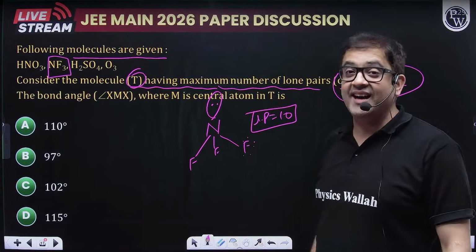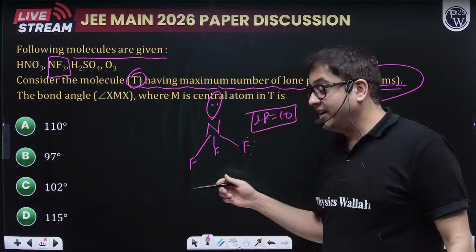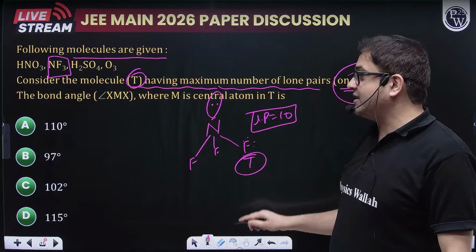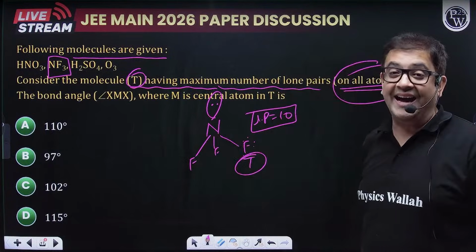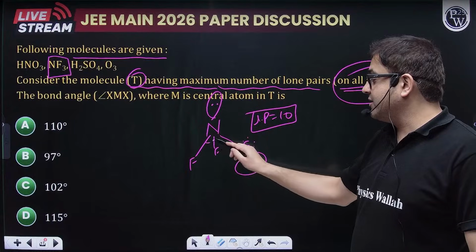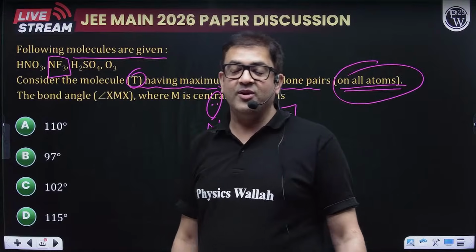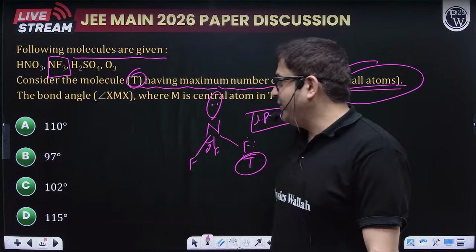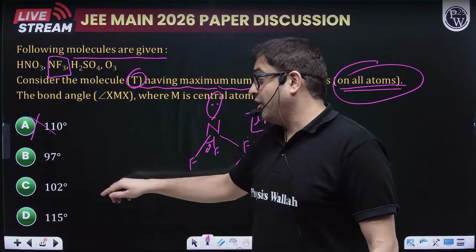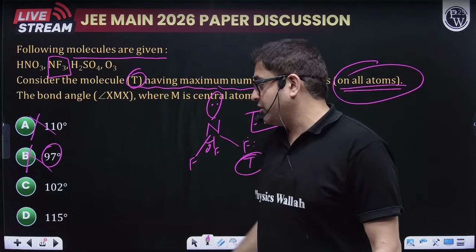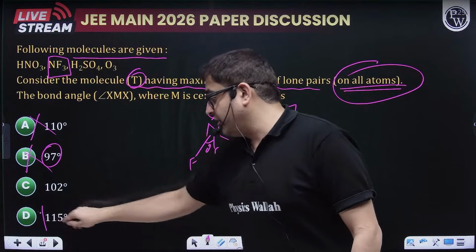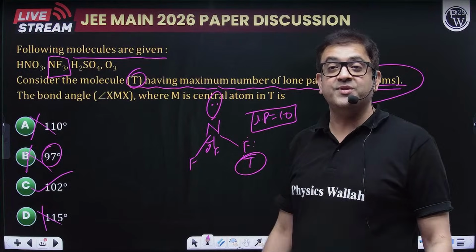And because it is highest, this is the molecule for which the question is asking, and we have to give the bond angle. So the bond angle is definitely theta. This is less than 109 degree 28 minute because of the presence of lone pair. So no, not much less. So this is also not correct. This is also greater. So obviously answer is option C.